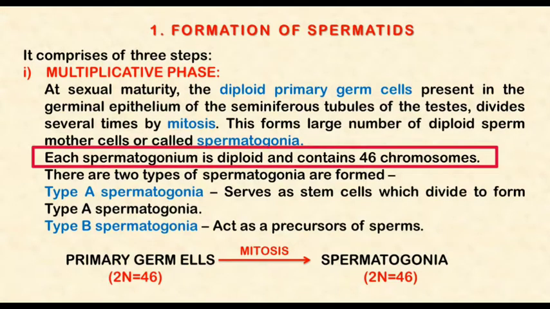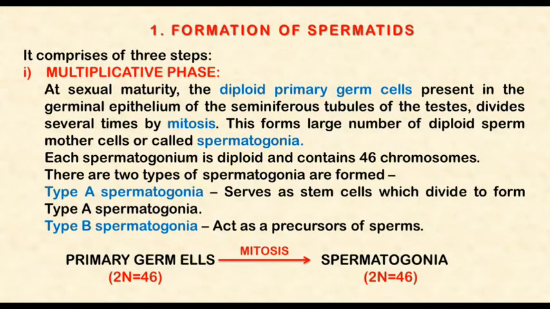Two types of spermatogonia are formed, type A and type B. Type A spermatogonia serve as stem cells which divide to form more type A spermatogonia, and type B spermatogonia act as precursors of sperms.